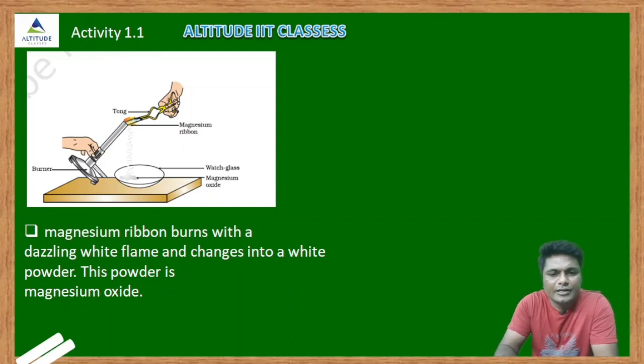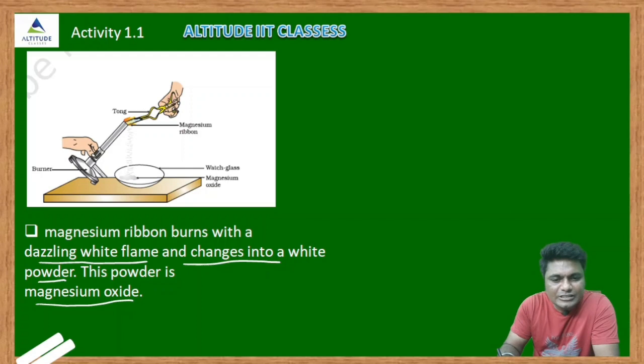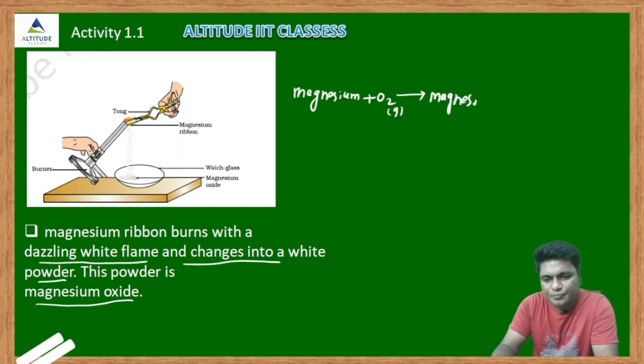What is given here? The magnesium ribbon, when burned with a flame, gives a dazzling white flame and changes into a white powder. Are you getting my point? This powder is magnesium oxide. Here the physical state also changes. Here I am writing: magnesium is reacting with air, which means oxygen, and you are getting magnesium oxide.